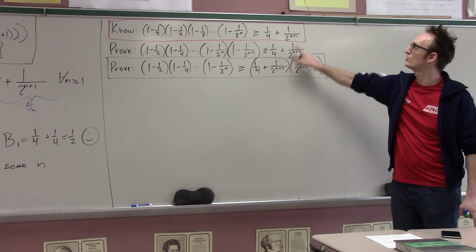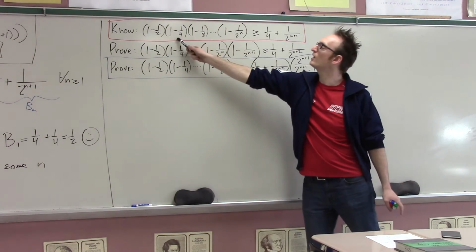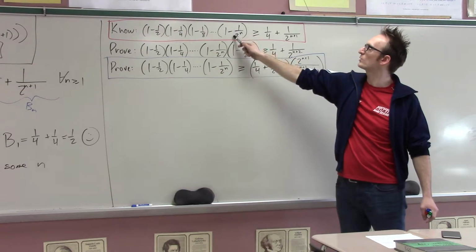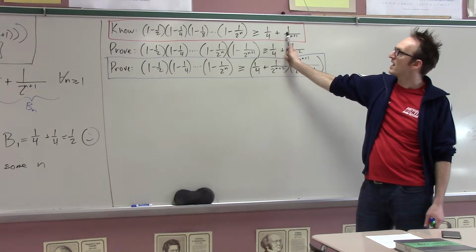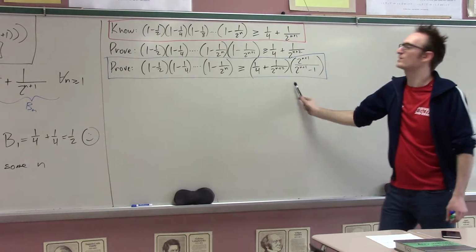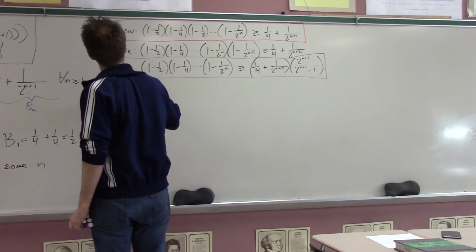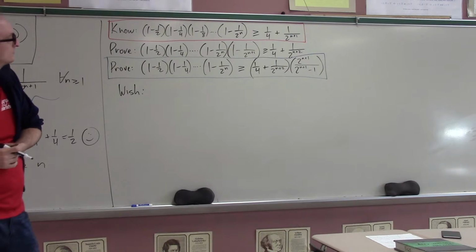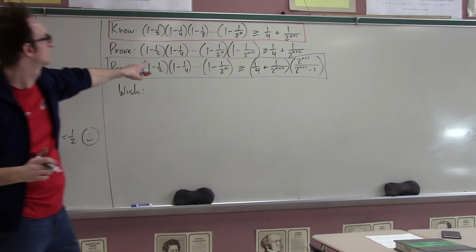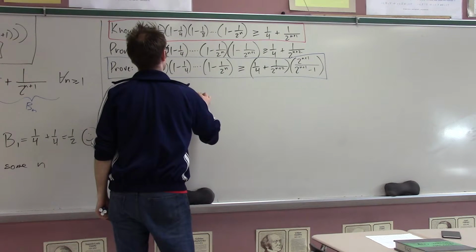Careful, because that's a 2 and that's a 1. Oh. So it's a little bit harder. But what I know is all this up to 1 minus 1 over 2 to the n is bigger than this. And what I want to prove is all that is bigger than this. So when I taught this, I always said that there's a wish now. George? You wish that the right-hand side of the inequality in red is greater than or equal to the right side of the inequality in blue.